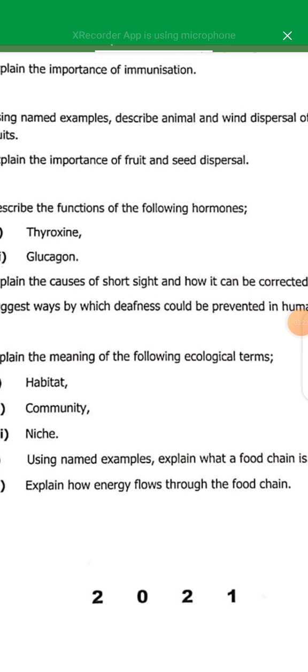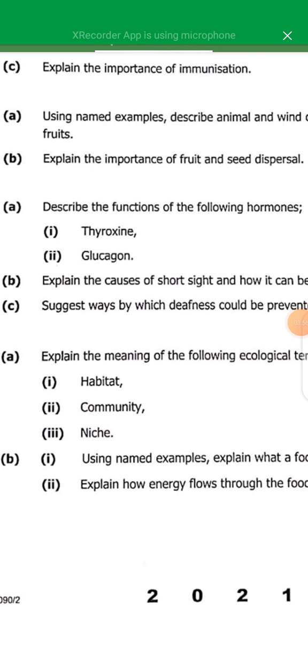Then there's the flow of energy. In an ecosystem, the principal source of energy is the sun. The energy that comes from the sun is called solar energy. The sun provides energy, and green plants trap that light energy to produce chemical energy, which is food, through the process of photosynthesis.